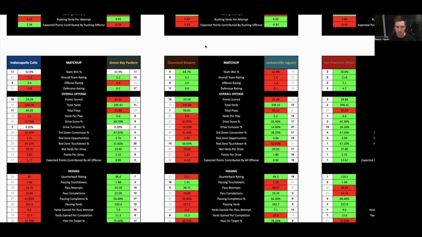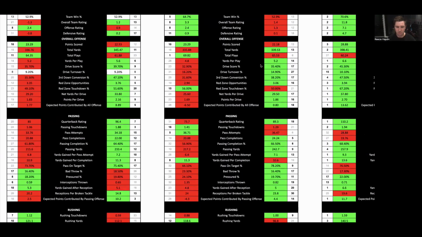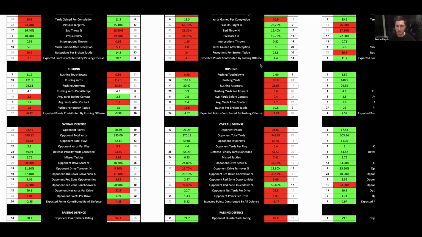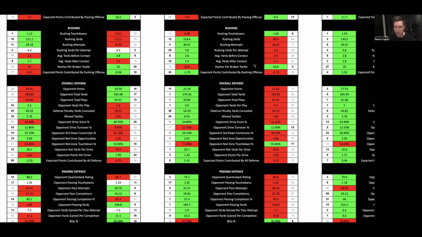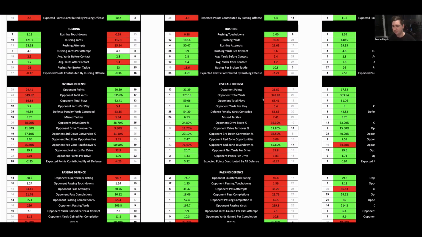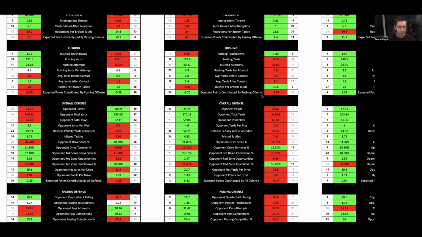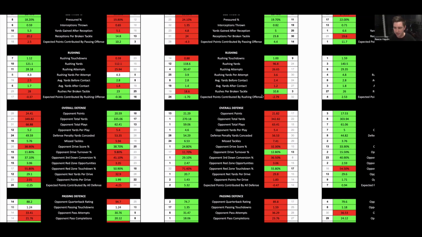So here we have the Cleveland Jacksonville game. Jacksonville offensively not that strong. Cleveland a really strong defensive side, which I think is going to keep them well and truly in this game. And they are definitely a big chance of winning.